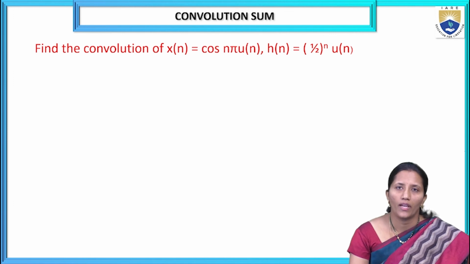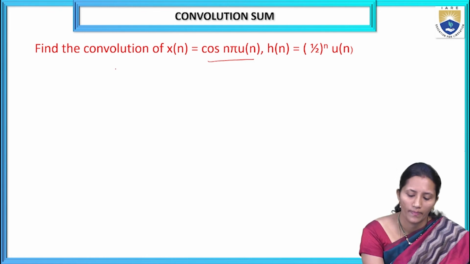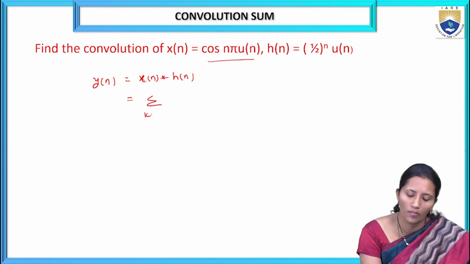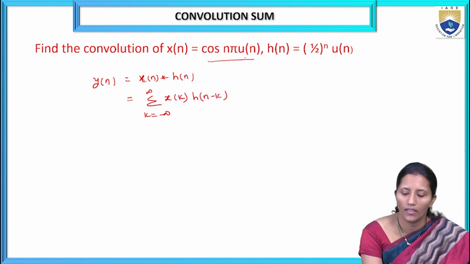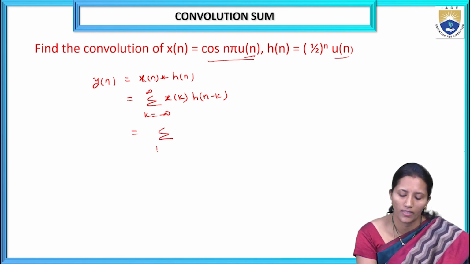So here another, find the convolution of x of n is equal to cos n pi u of n and h of n is equal to (1 by 2)^n u of n. See here, the response, the convolution, will be denoted by x of n star h of n. That is, the formula is sigma k is equal minus infinity to infinity x of k into h of n minus k. Here it is in terms of unit step signal, so the limits will become, as it is a causal signal, k is equal 0 to n.